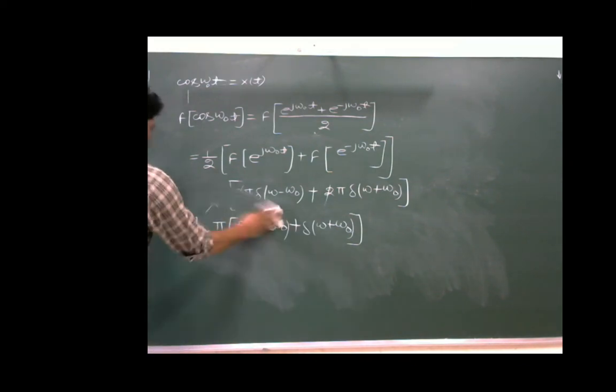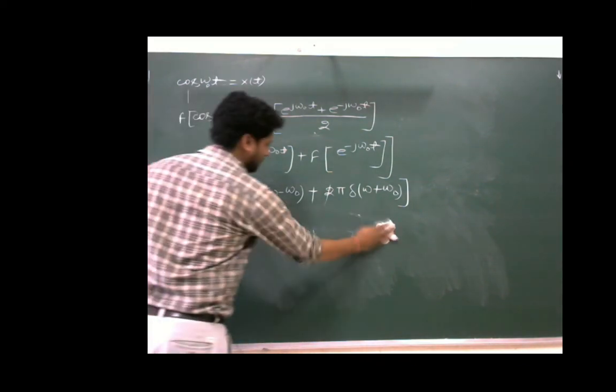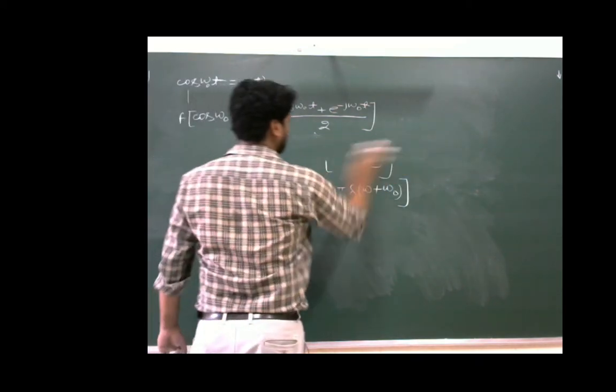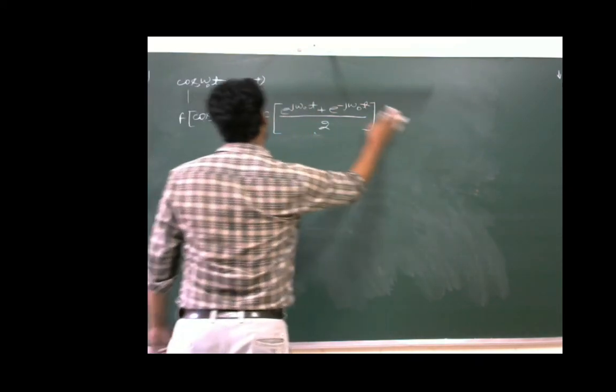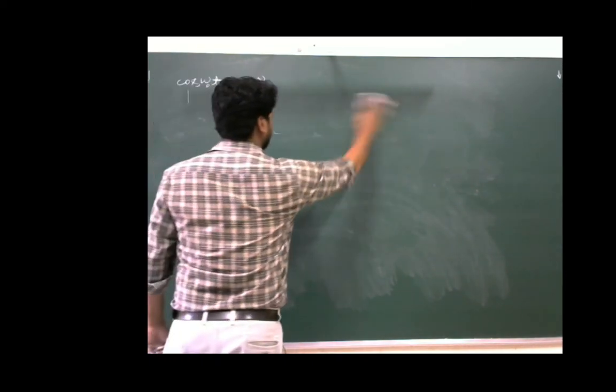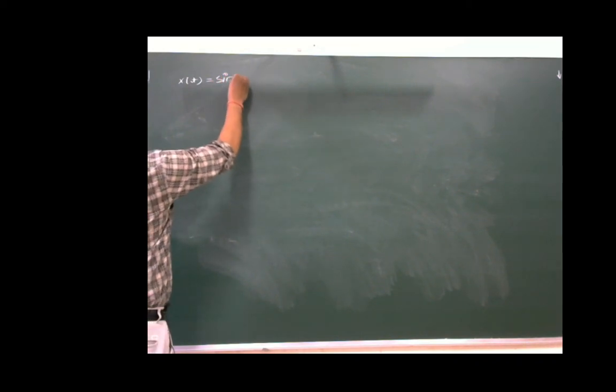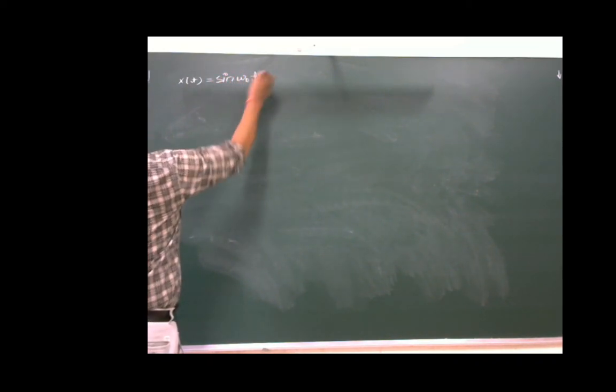Now, by using the same process we can find out the Fourier transform of sin(ω₀t) also. Suppose this signal x(t) is equal to sin(ω₀t).